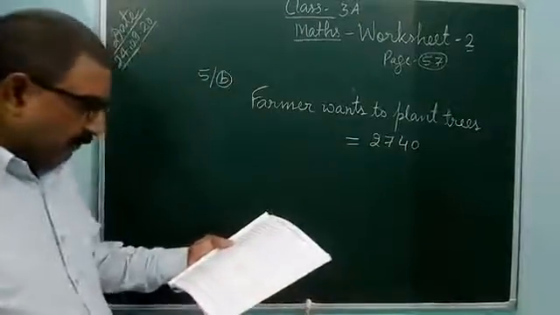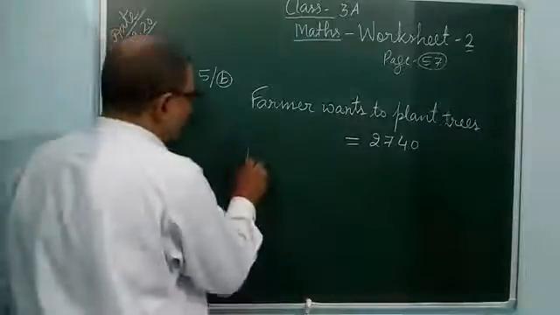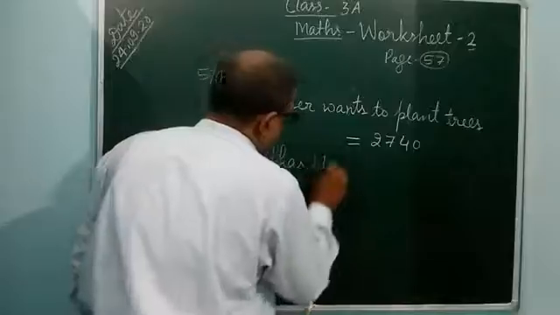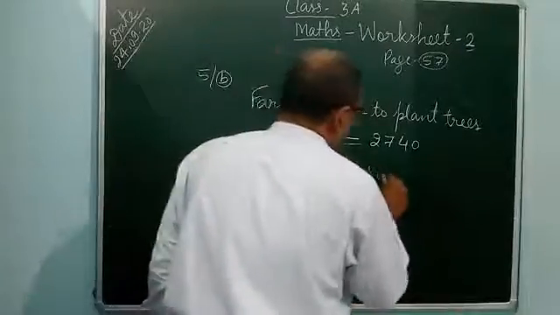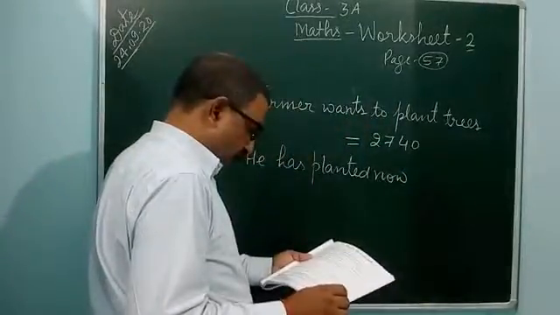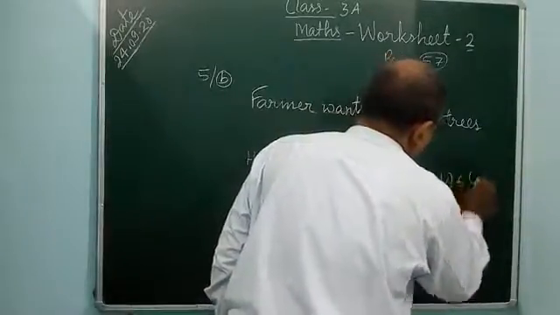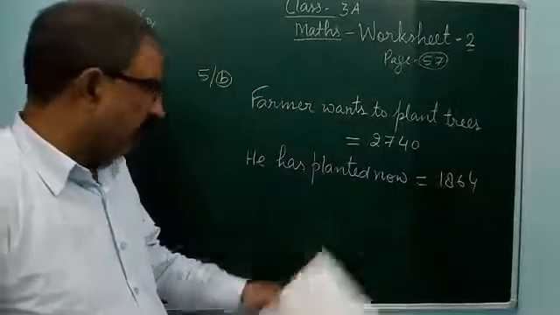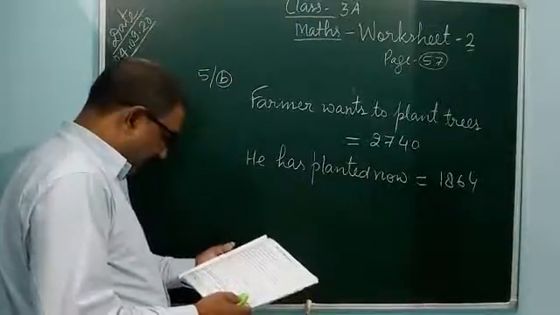He has planted 1,864 trees. How many more trees does he have to plant?